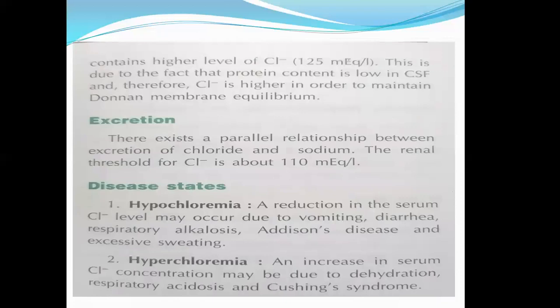If the concentration of chlorine drops, it is called hypochloremia, and if it is rising, it is called hyperchloremia. So a reduction in the serum chloride level may occur due to vomiting, diarrhea, respiratory alkalosis, Addison disease, and excessive sweating. An increase in the serum chloride concentration may be due to dehydration, respiratory